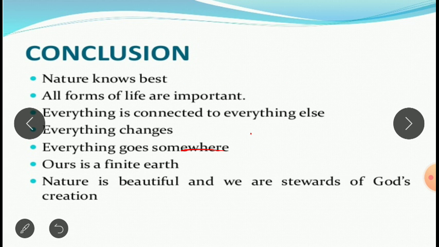By studying the principles of environment, we can say that nature knows best. All forms of life are important, and everything is connected to everything else. Everything changes; nothing is stagnant or waiting, everything keeps on changing. Everything goes somewhere one day, and ours is a finite earth. Earth is not immortal, and no one on this earth is going to live forever. Even the earth is not going to live forever. It is also finite; there is a time when it will end.